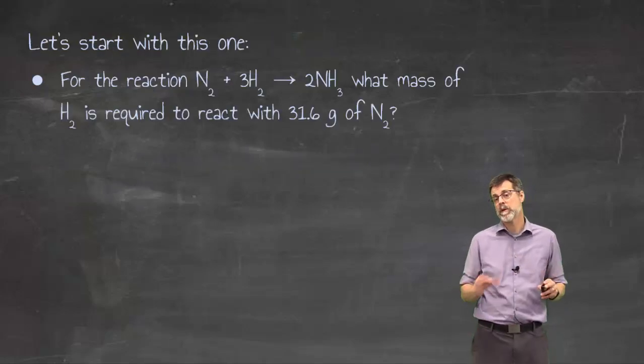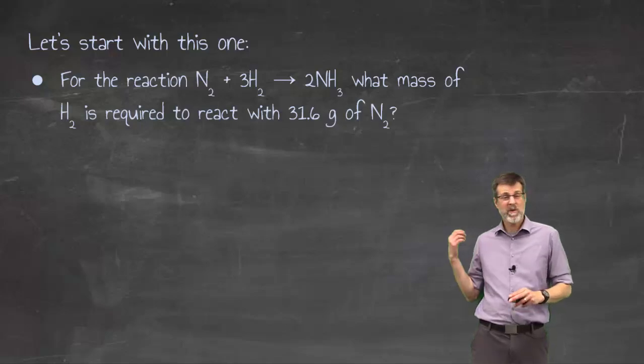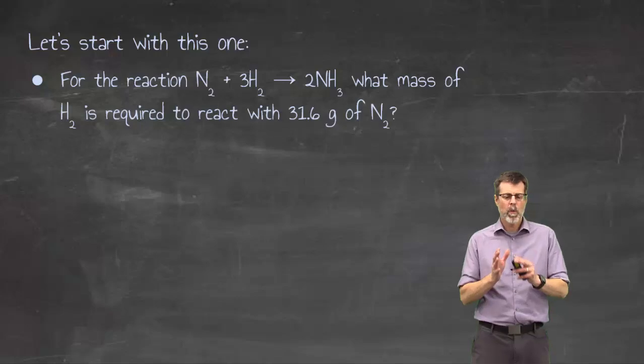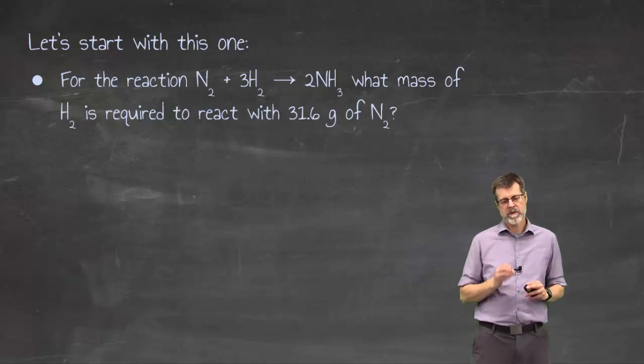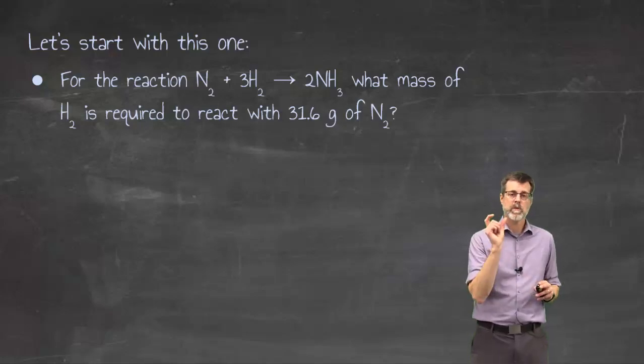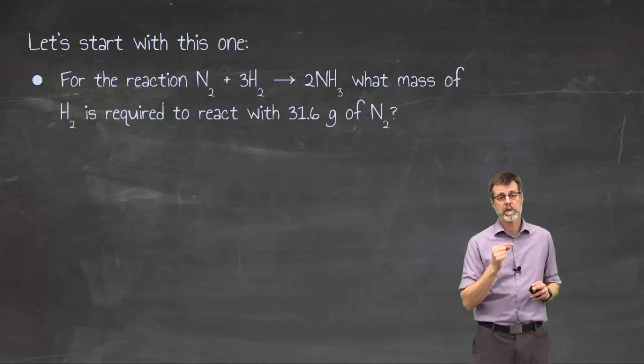Okay, well, let's start with one that we are going to solve and work through, okay, which is kind of the same thing, going back to my second favorite reaction. What mass of hydrogen is required to react with 31.6 grams of nitrogen? I'm doing bad today. Okay, here's the point. The reaction works according to numbers of moles, the stuff we were doing earlier.